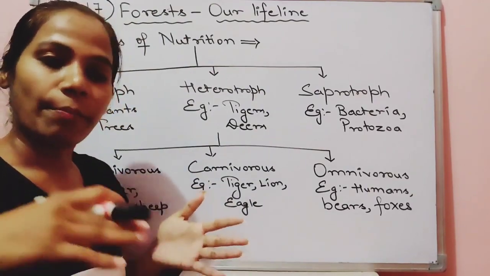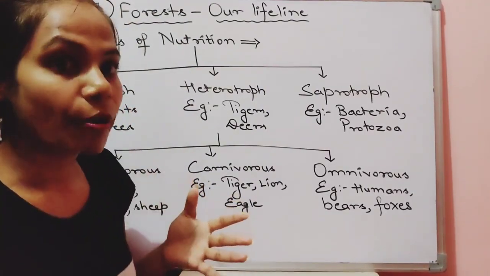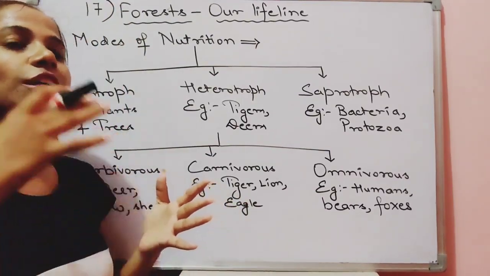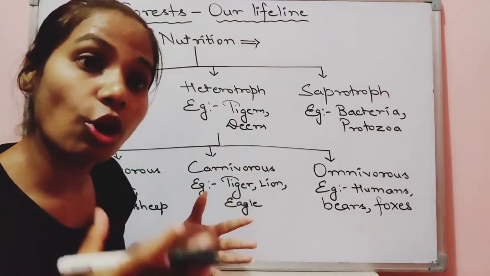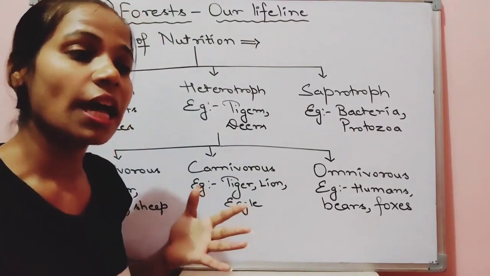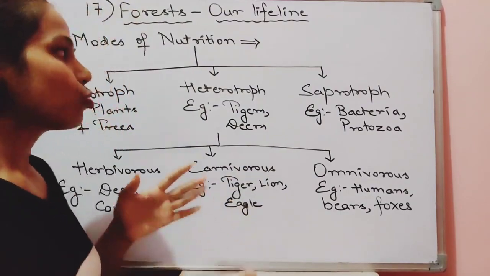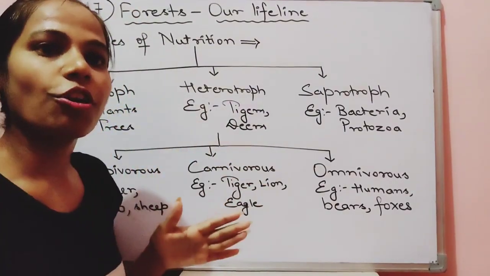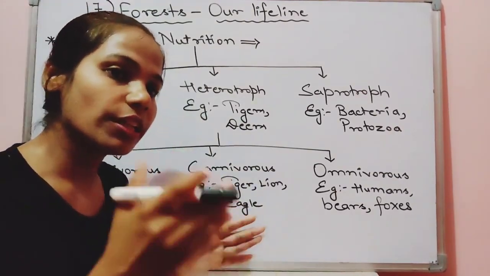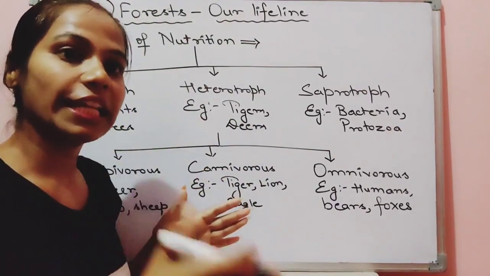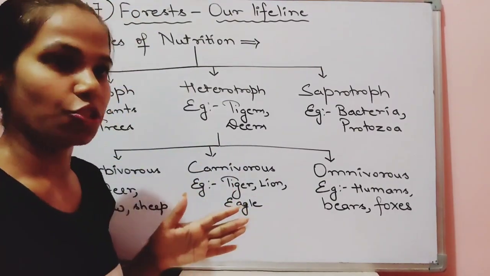It is taking the help of nutrients and water from the soil. It is taking the help of carbon dioxide from the atmosphere. It is taking the help of sunlight from the sun. Also, it is having a pigment called chlorophyll inside its leaves, and it makes its own food in the leaves. So, autotrophic mode of nutrition is that mode of nutrition where the organism is not dependent upon any other organism for its intake of nutrition.